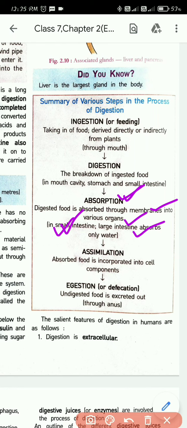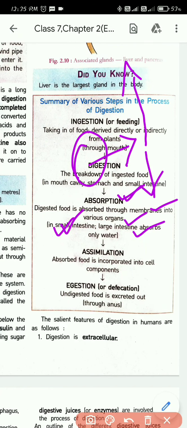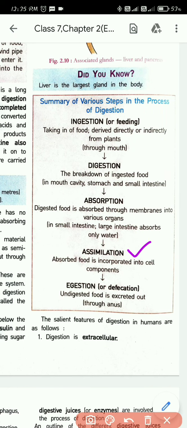Next, after absorption, what will happen? Whatever the body has absorbed will now be transferred to all the body parts, isn't it? And that is nothing but assimilation. So all the nutrients that are absorbed will now be assimilated. Absorbed food is incorporated into the cell components.